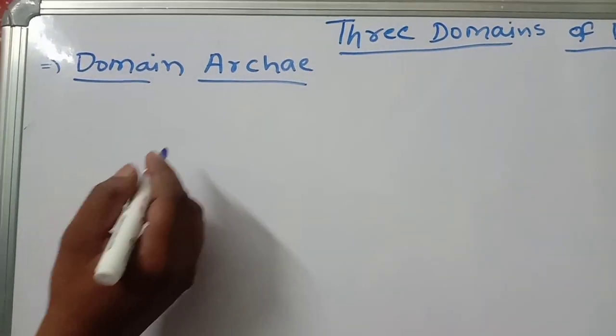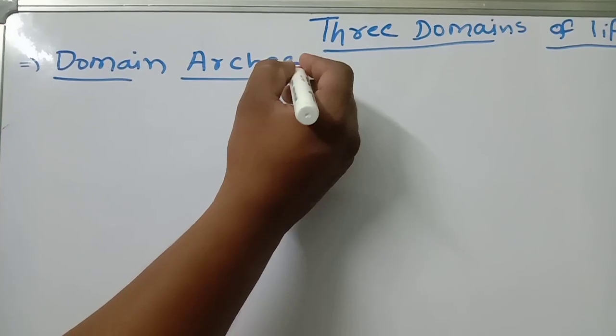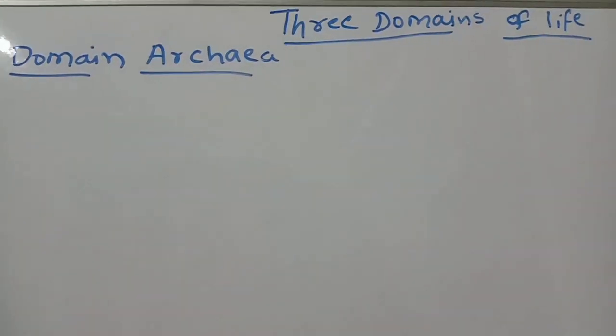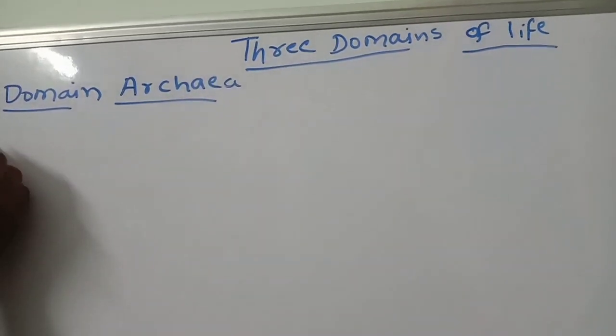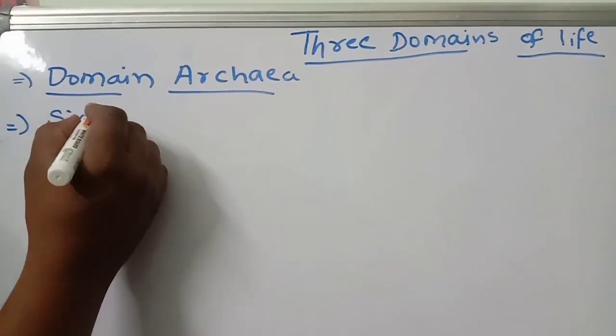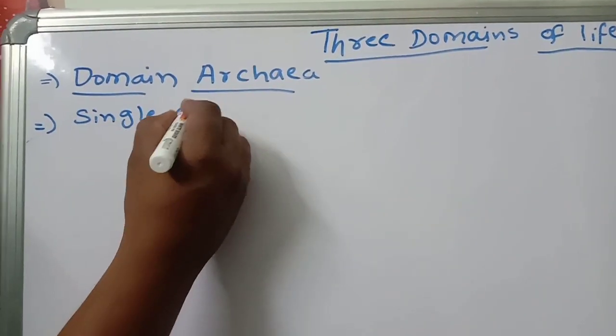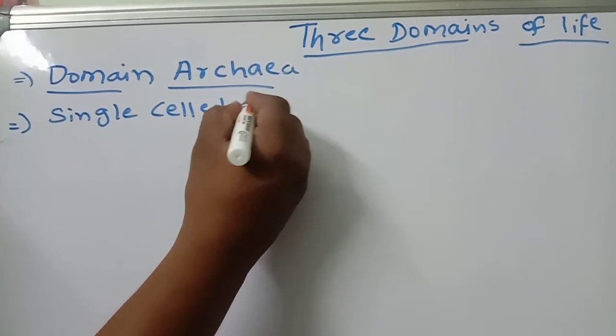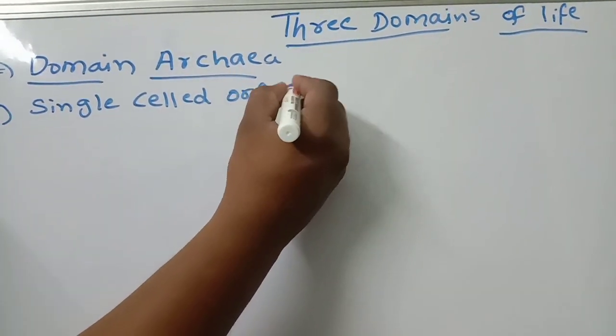Domain Archaea. So what is this Archaea? That is important. First one, single-celled organisms. In this domain, they included single-celled organisms.